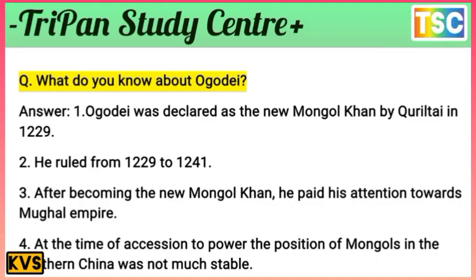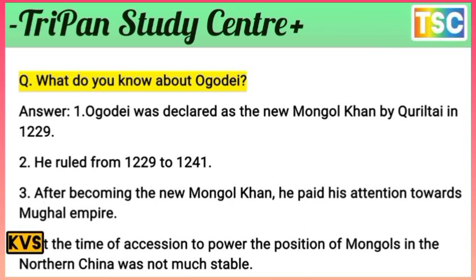The next question arrives here, which is important: what do you know about Ogodai? Ogodai was declared the new Mongol Khan by the Quriltai in 1229. That's important. He ruled from 1229 to 1241.